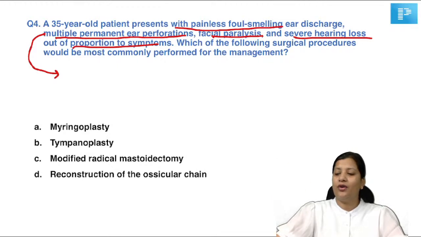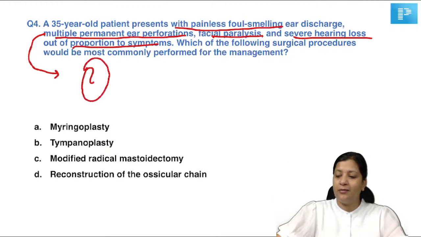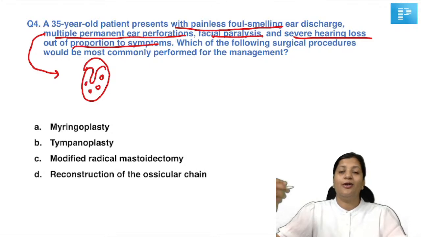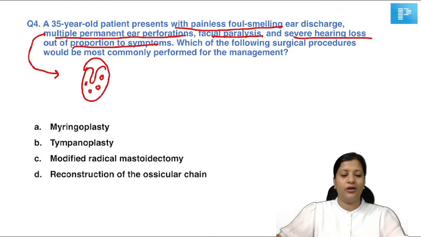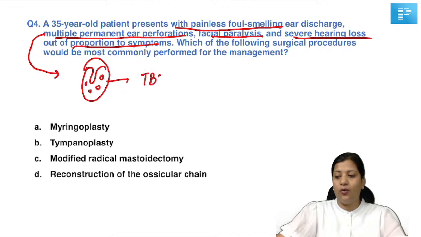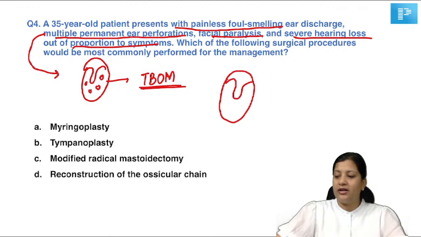Whenever you hear the word multiple perforations in the tympanic membrane, what is it suggestive of? Because if we have a perforation in the pars tensa, it is tubotympanic type of CSOM, pars flaccida, atticoantral type of CSOM. And if you have multiple perforations, what will you think of? Very good, Gaurav. It is suggestive of TBOM, tuberculous otitis media. Okay, so multiple perforation is tuberculous otitis media.